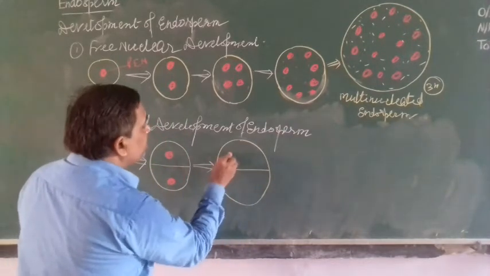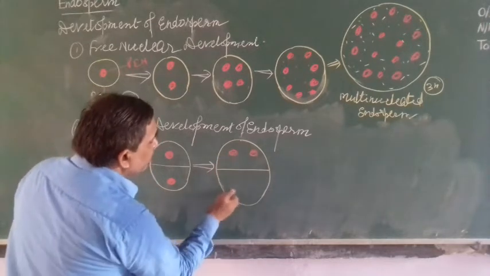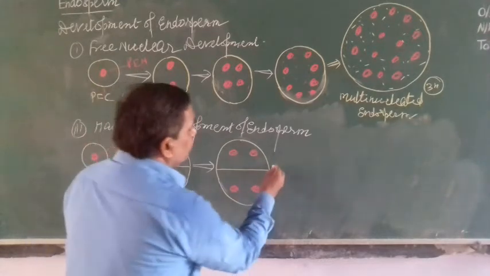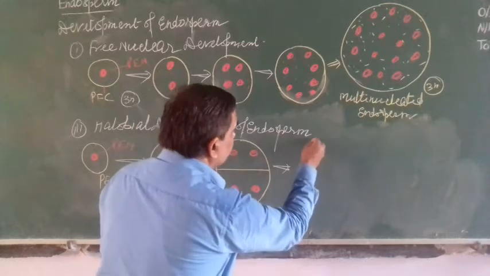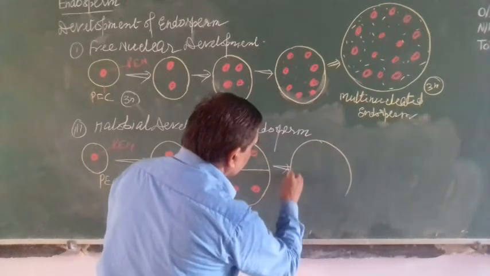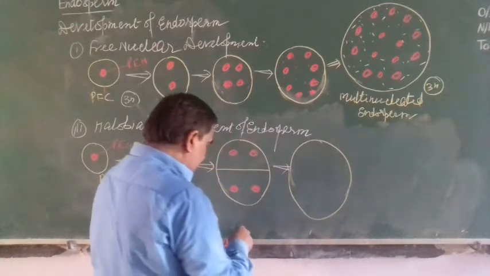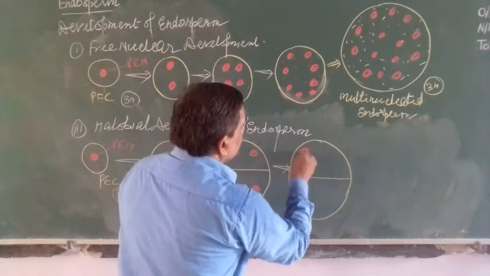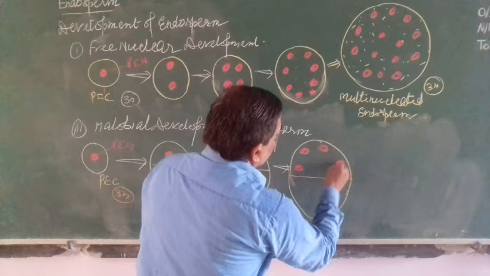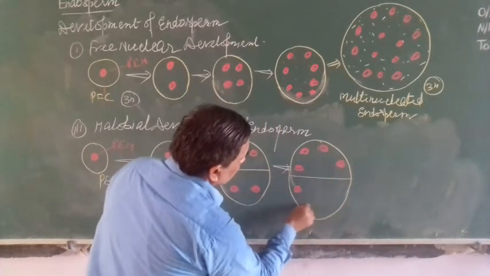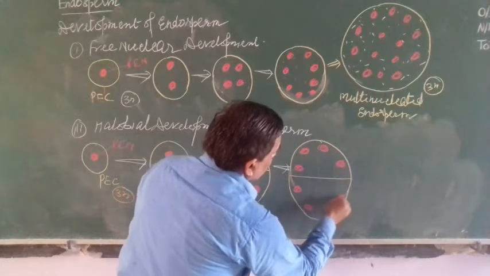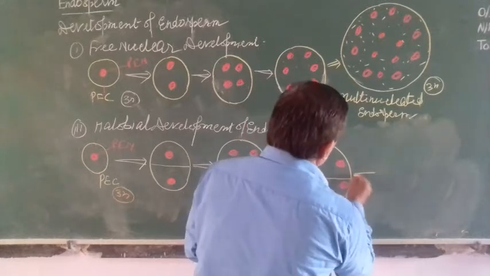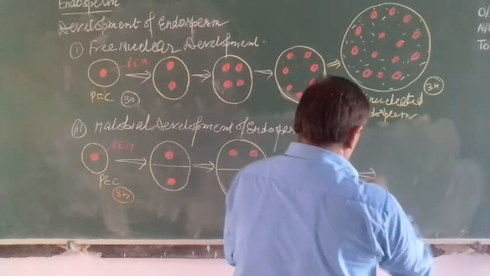Here one nucleus divided into two nuclei. Again it divides, then forms four nuclei, again it divides, keeps dividing and increases in size.